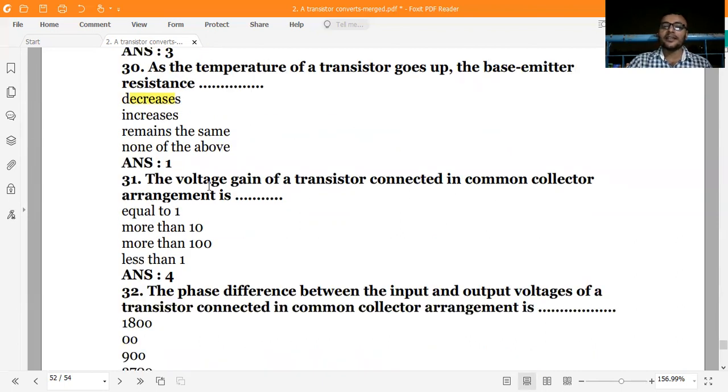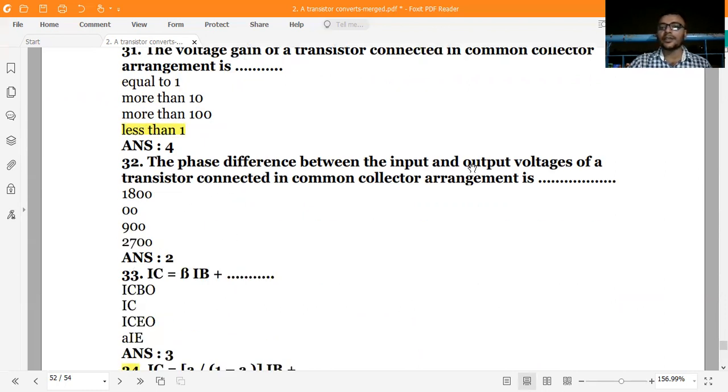It is very difficult. The voltage gain of a transistor connected in a common collector arrangement is less than 1. So it is not useful for the transistor application.